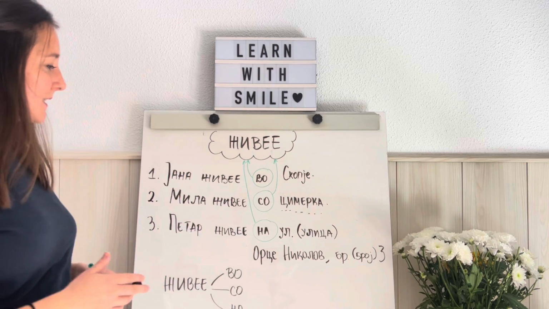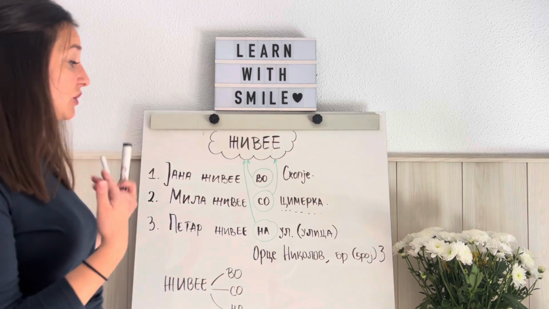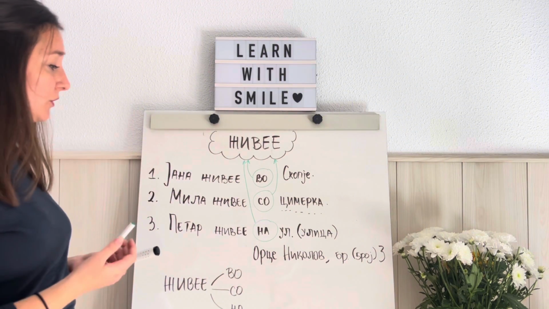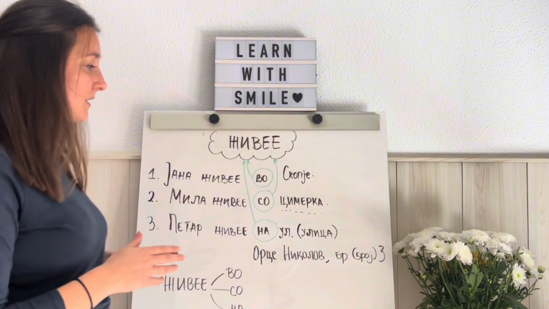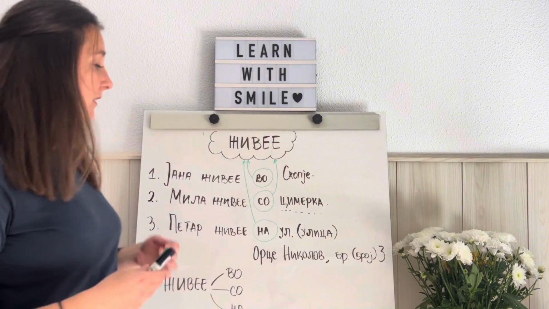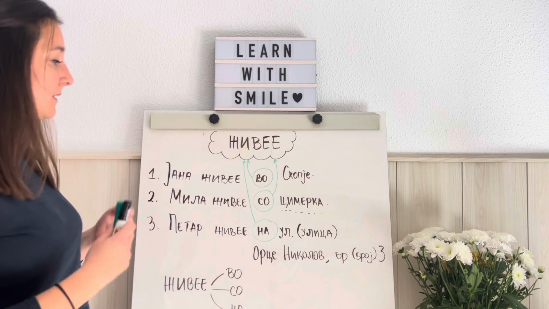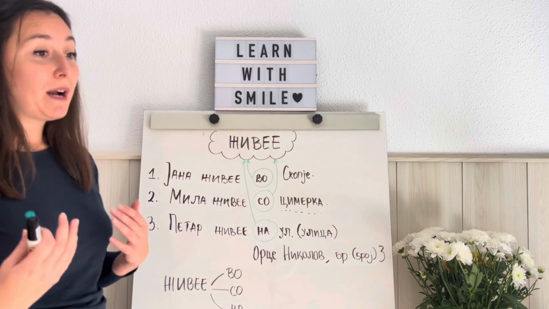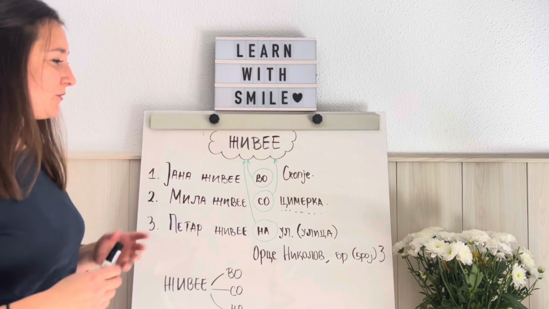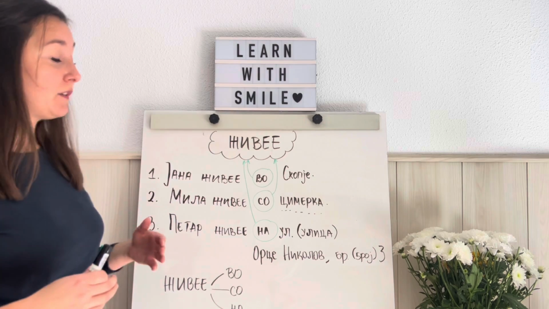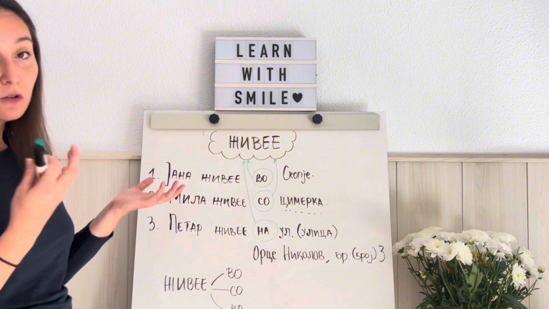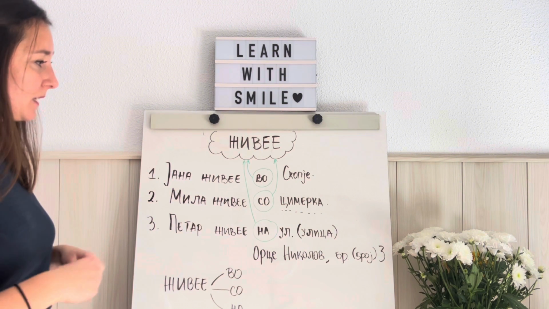Also, we can make this in past tense, Мила живееше со цимерка, or in the future tense, Мила ќе живее со цимерка. We can say Мила живее со родителите, like Мила lives with her parents. Мила живее со маче, Мила lives with a cat, she has a cat, etc. Or we can say Мила живее со Игор, Мила lives with Igor. So we can use a name as well.